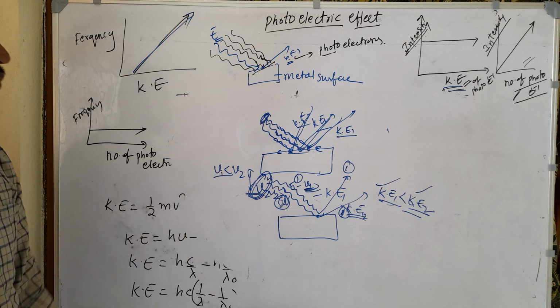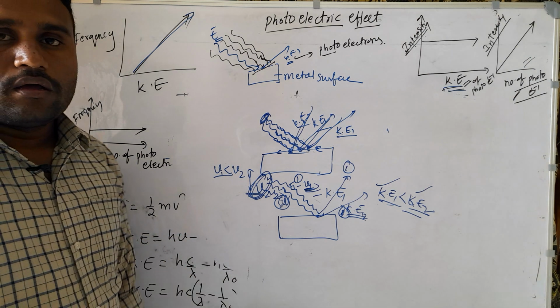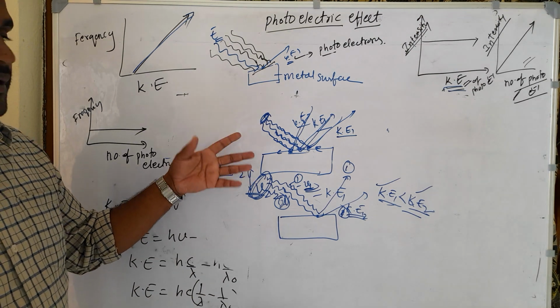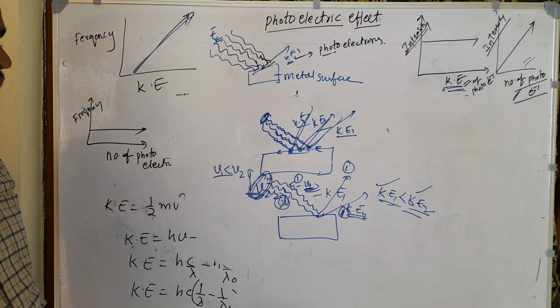So we can explain the photoelectric effect by using Planck's quantum theory, and we cannot explain it by using the wave theory of light.